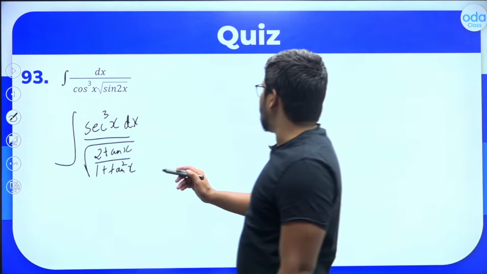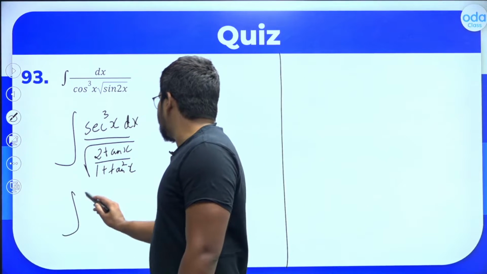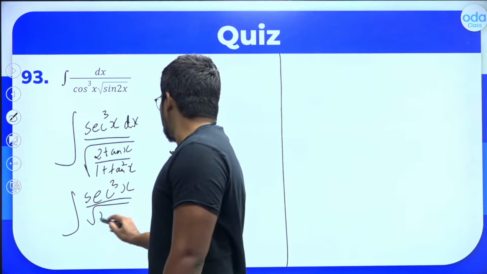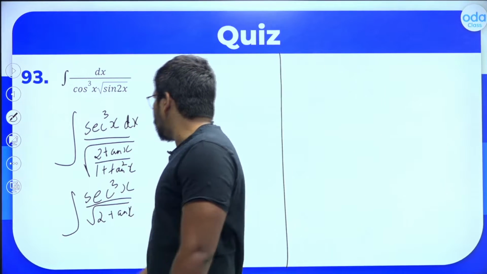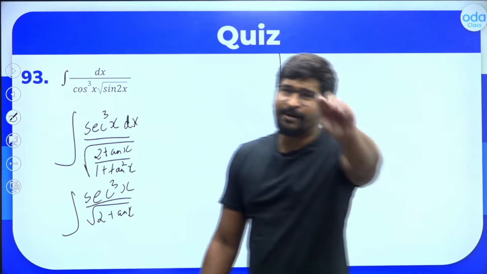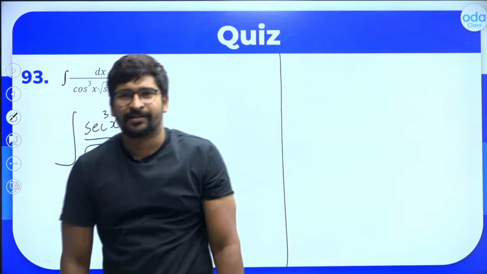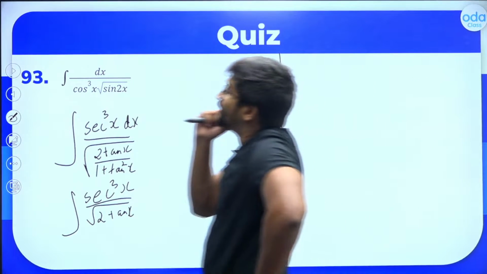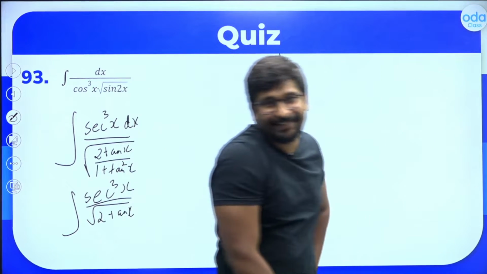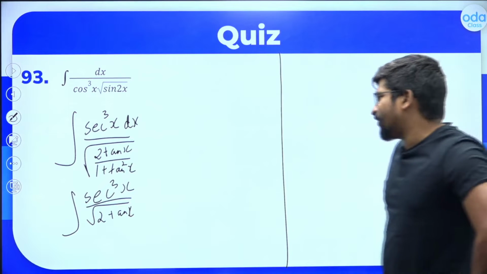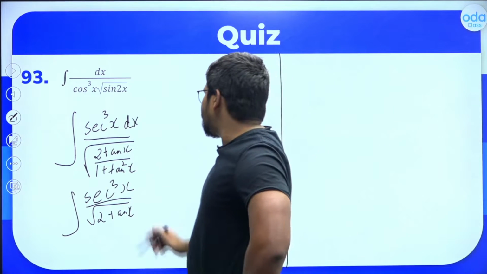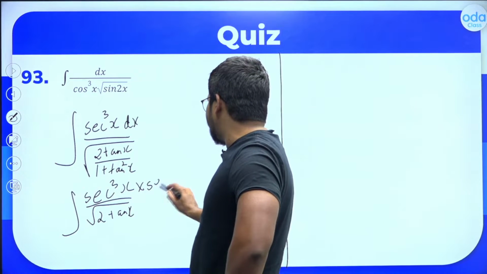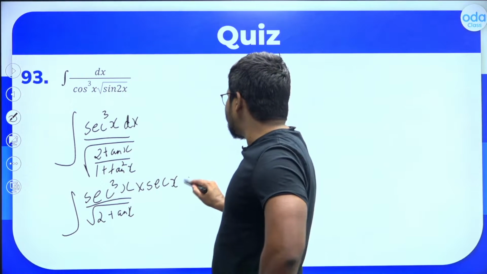Now what can we do further? This can be written as integral of sec cube x divided by root of 2 tan x divided by root of 1 plus tan square x. What is 1 plus tan square x? Yes sir, it is sec square x, right? 1 plus tan square x is sec square x. So root of sec square x will be sec x. So when sec x is there in the denominator, that will go to the numerator, right? So it will become sec cube x into sec x dx.